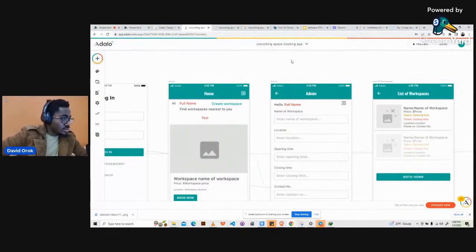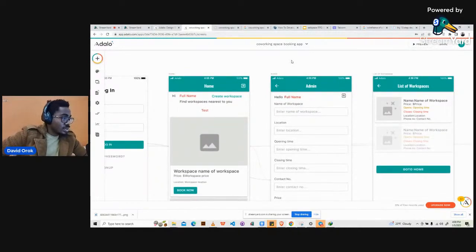All right. So this is what we were working on yesterday, and then we encountered some challenges. Just to give a recap for maybe the new guys that just joined us recently: the platform that we use in building a mobile application and also a web application is a tool called Adalo. It is not something you download to install on your system. It's just a web application. You can access it from adalo.com, or there is a link we already shared on the No Code Africa community on WhatsApp, so you can check it out there and use that to sign up.